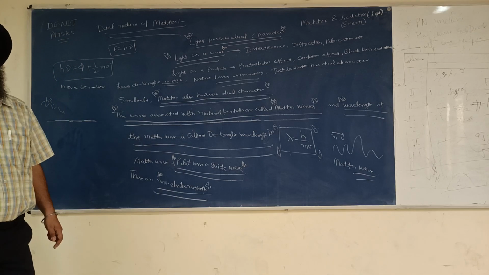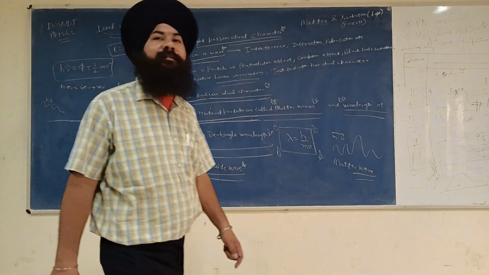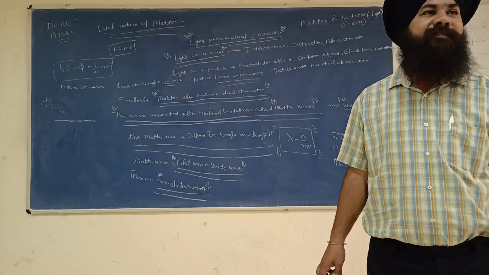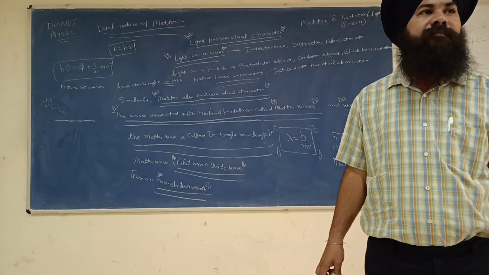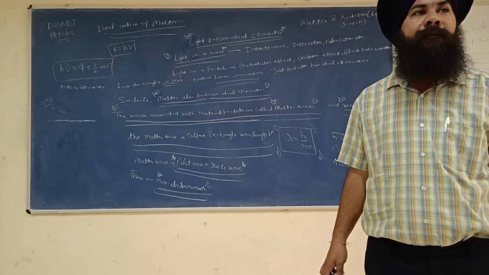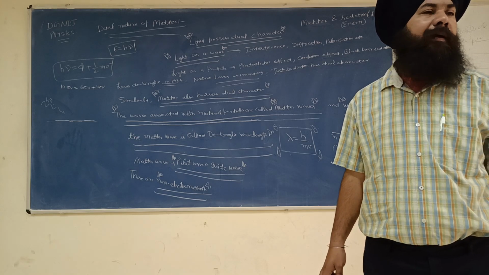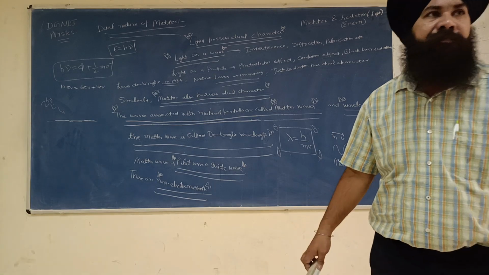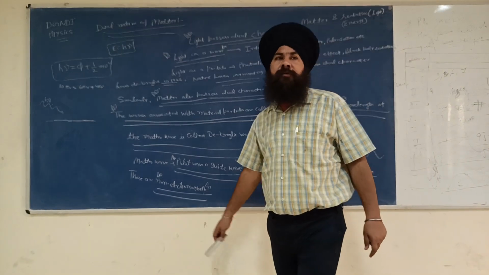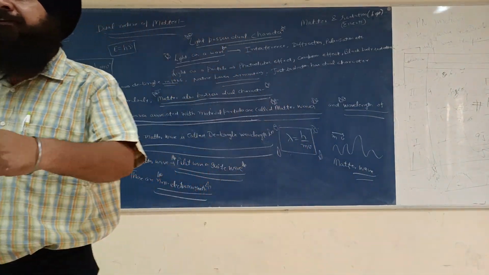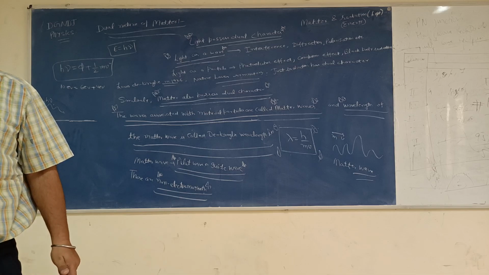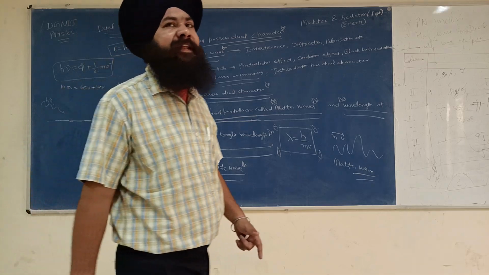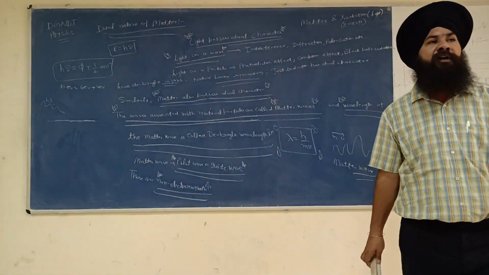Yes, the non-electromagnetic part applies to the particle nature of light. The non-electromagnetic character, last point. Non-electromagnetic means it does not possess electric field and magnetic field. Electromagnetic means which have the electric field vector and magnetic field vector. But this wave does not possess electric field and magnetic field vector. This is the meaning of non-electromagnetic.